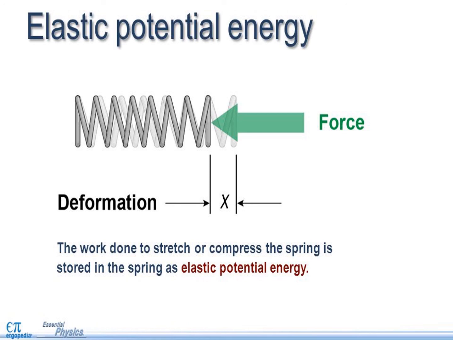A restoring force, called the spring force, develops in the spring, which tries to bring the mass back to its original position. If the initial position is not 0, and the mass is moved from position xi to xf, then U equals half k into xf square minus xi square.